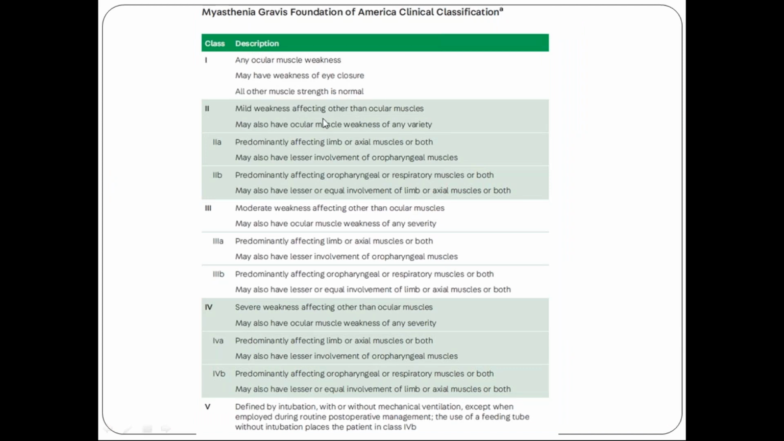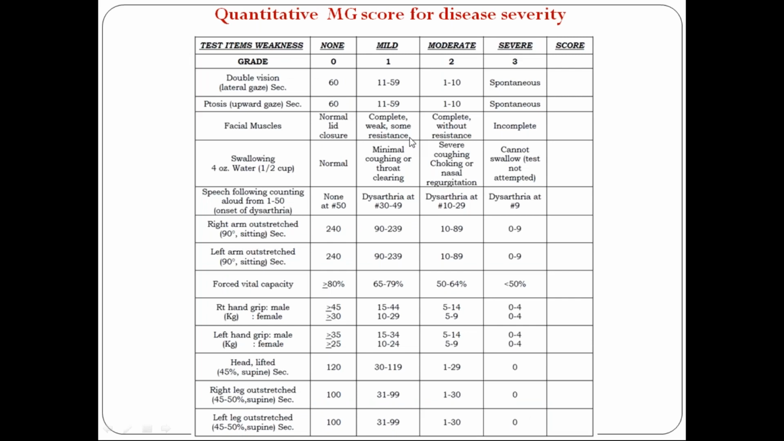So groups of muscles and clinical features affecting myasthenia gravis: class 1, class 2A, class 3, class 4, right? No need to remember all this stuff. This is the quantitative myasthenia gravis score.